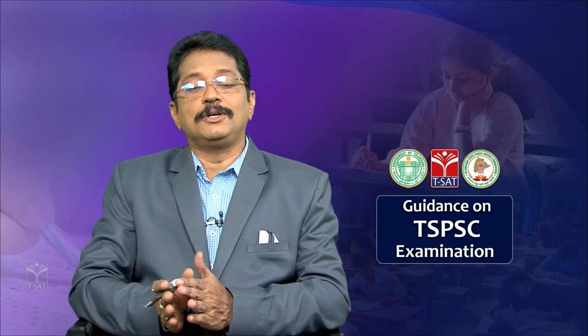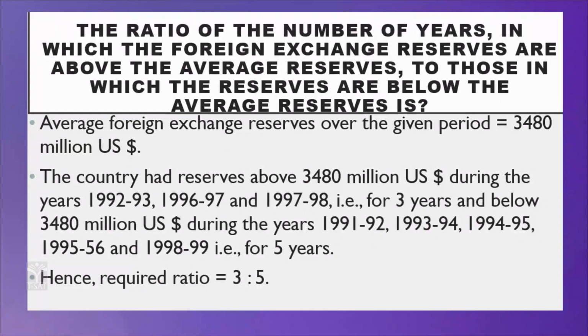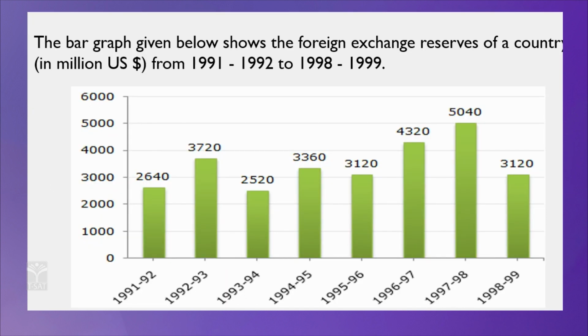So, above and below, first you have to find the average reserves of the foreign exchange. That is very, very important. What is an average? Average means the sum of the quantities divided by the number of quantities. So, here how many are there? Just see the diagram. We have 2,640 plus 3,720 plus 2,520 plus 3,360 plus 3,120 plus 4,320 plus 5,040 and 3,120. You have to add all these, and how many years are here?